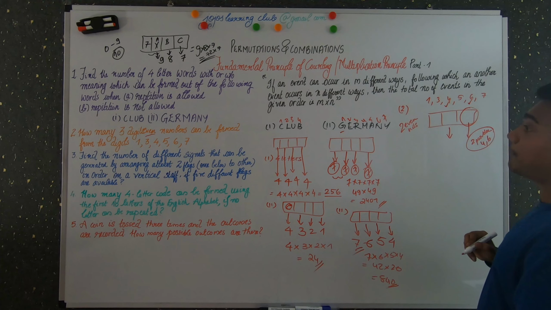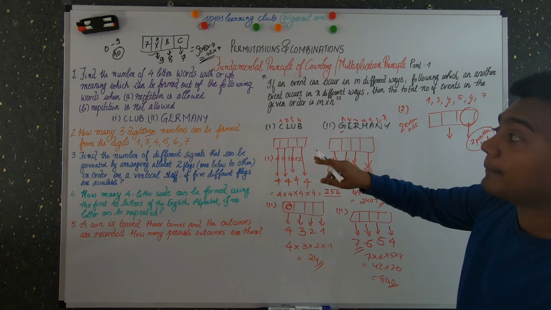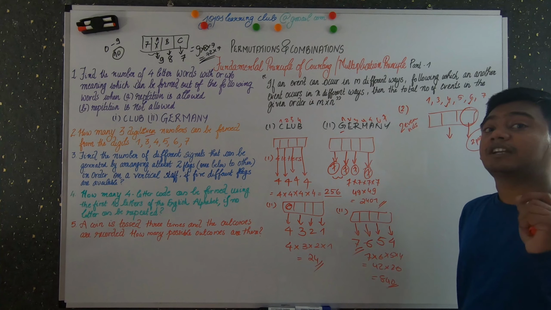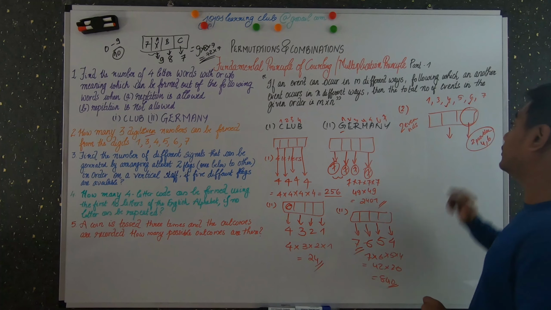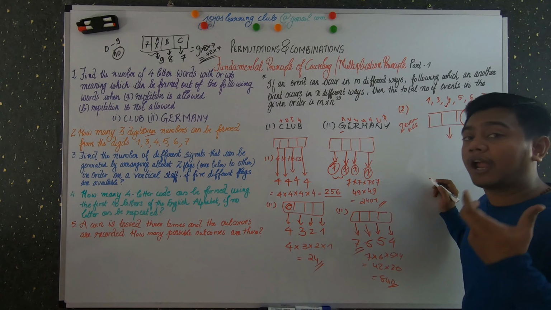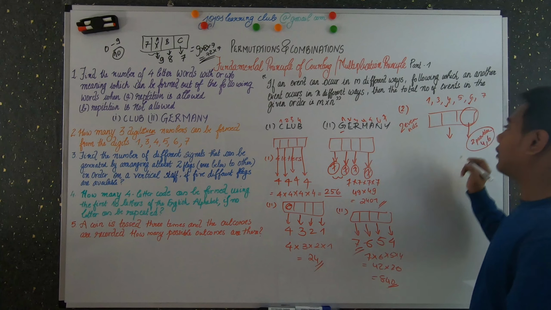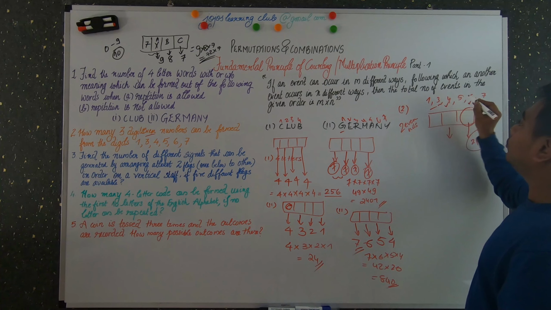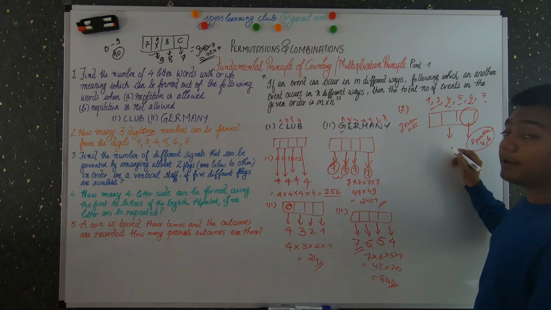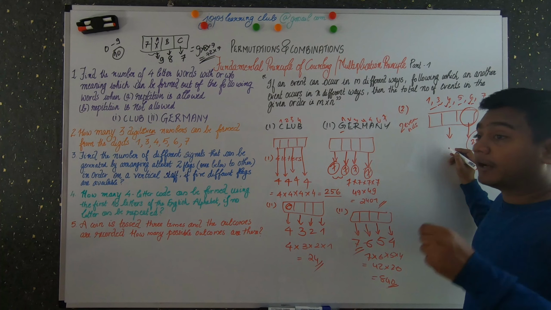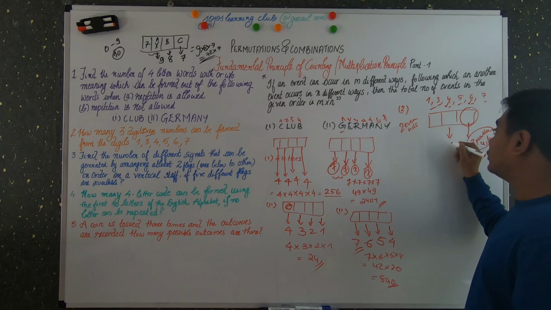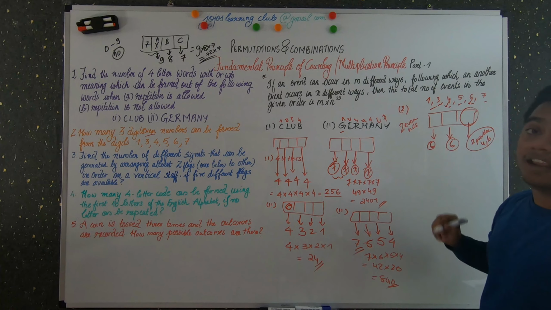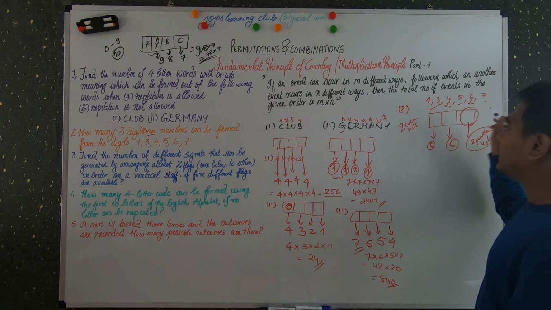But here, what is the possibility? How many 3-digit numbers can be formed from the digits? Here it is not mentioned whether repetition of the digit is allowed or not allowed. So when it is not said, you can assume that repetition is allowed. So you have already used one number. 1, 2, 3, 4, 5, 6. Because it is not mentioned anything about repetition, you can use all these 6 possibilities here. Again, similarly here, you can fill again by 6 possibilities. That is, you can use any numbers.